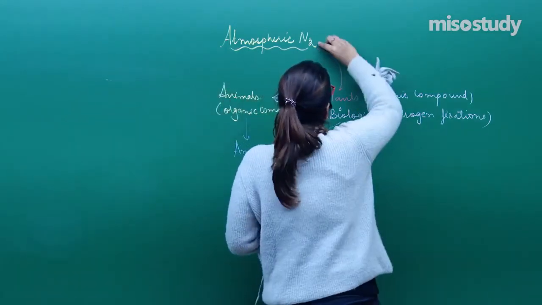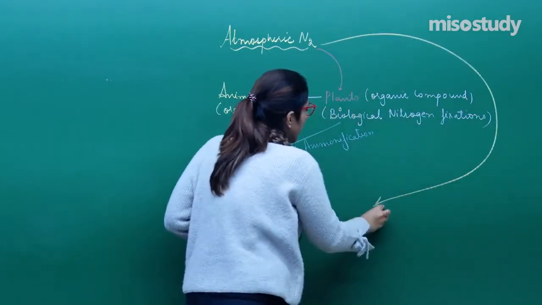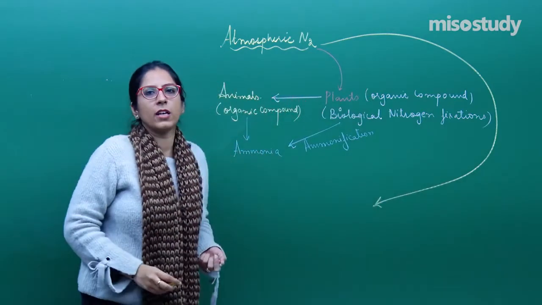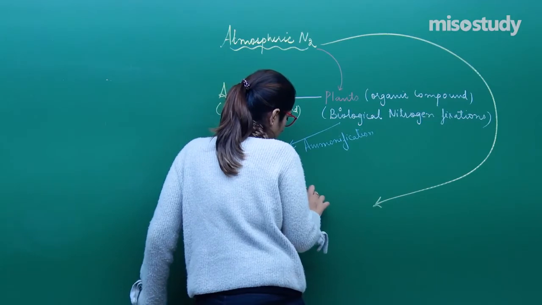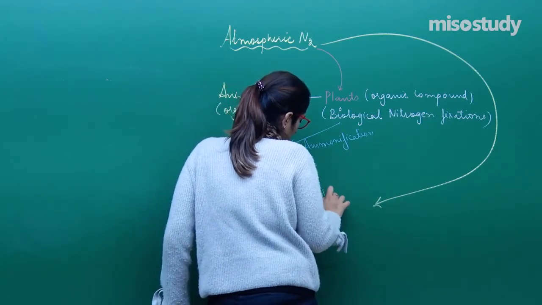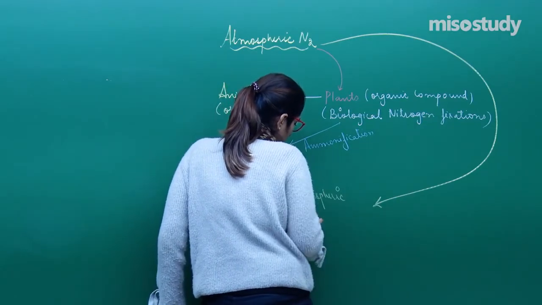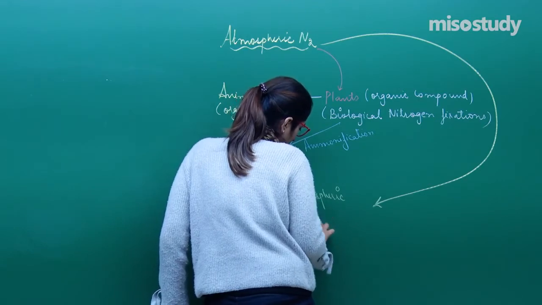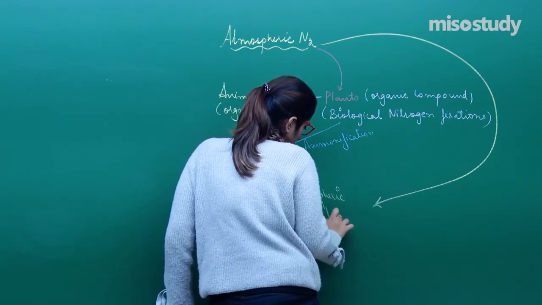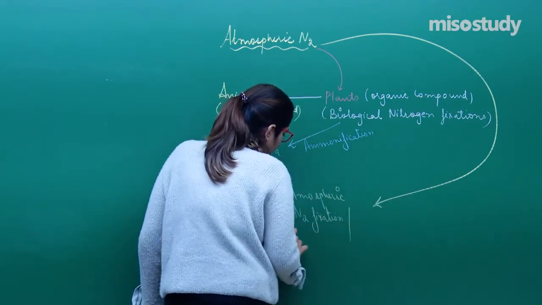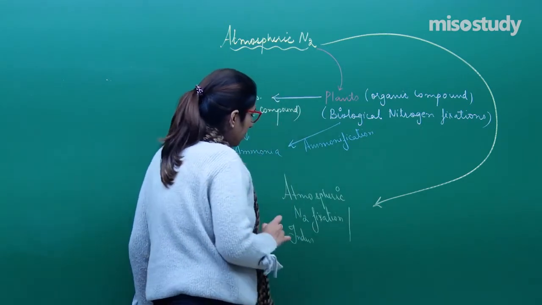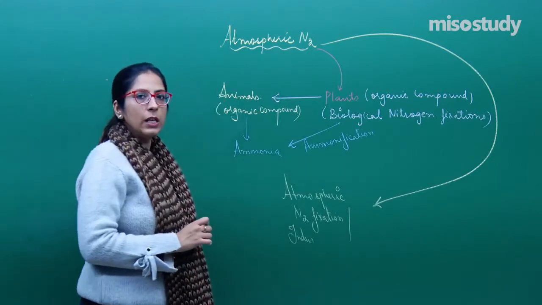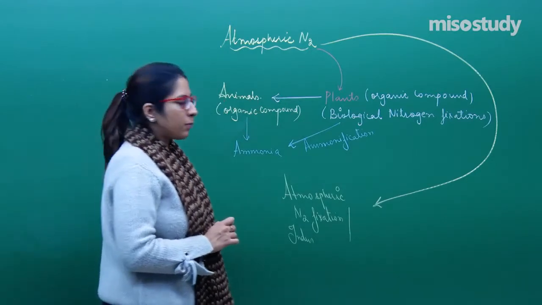Rather, there is another process which is termed industrial nitrogen fixation. And you can write industrial. How does nitrogen fixation occur in case of industries? This is because of the Haber's process.